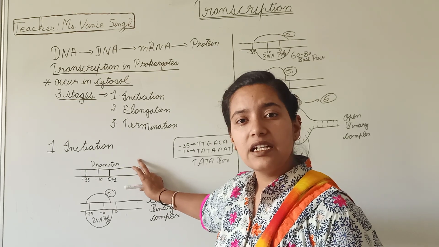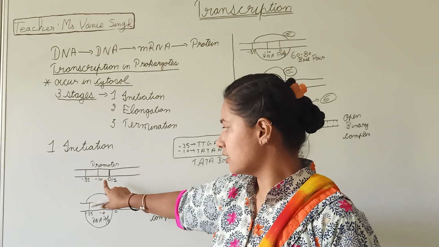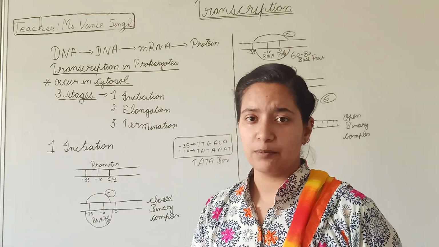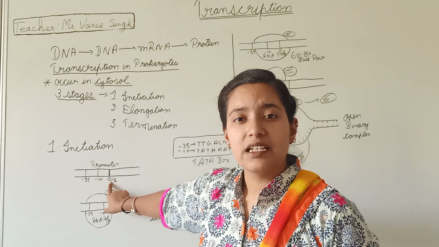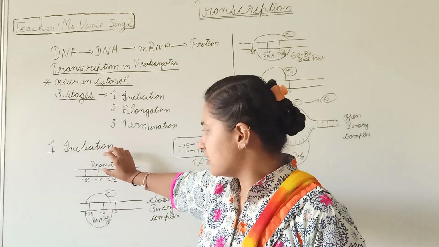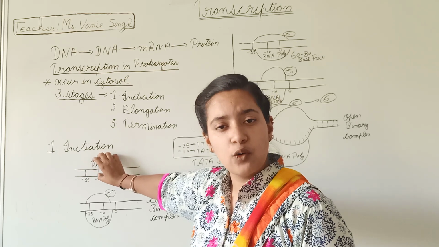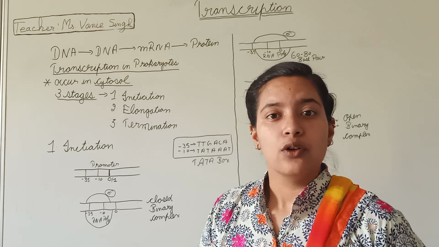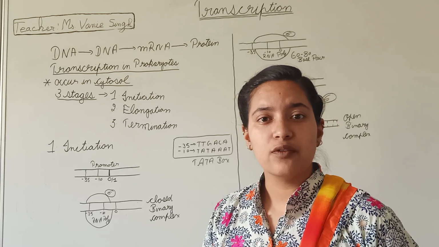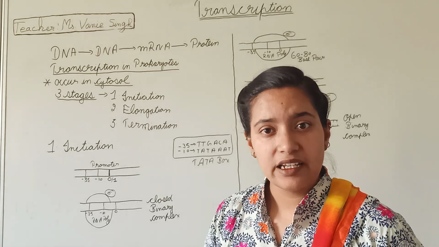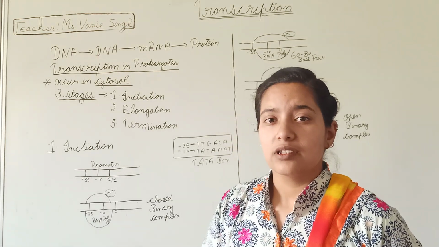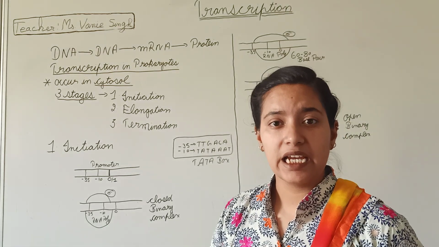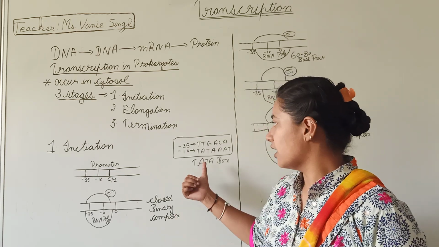Here I have drawn the DNA strand. As you have seen, here I have mentioned 0, -10 and -35. So what will be happening here? This 0 point is the start site, okay? And this sequence is also known as the promoter sequence. In DNA there is a sequence which is conserved, okay? The sequences which are conserved are at -10 and -35. The sequence which is conserved at -10 is TATAAT, as you have seen I have written here.